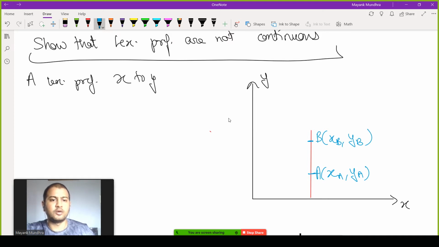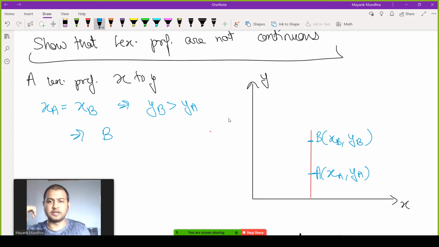Now bundle A and bundle B are on the same vertical line, so XA should be equal to XB. But since point B is above, this implies that YB should be greater than YA, which implies that bundle B should be strictly preferred to bundle A. So what does the definition say?